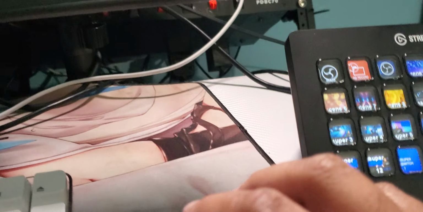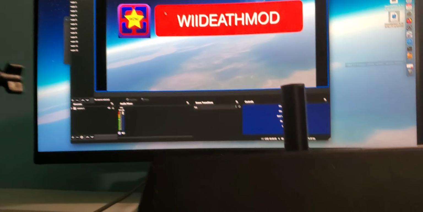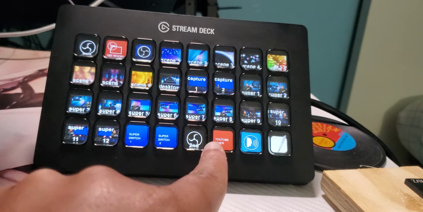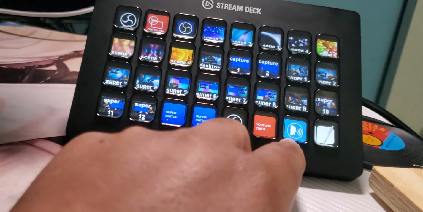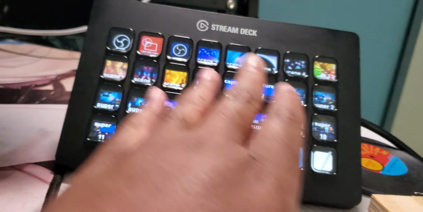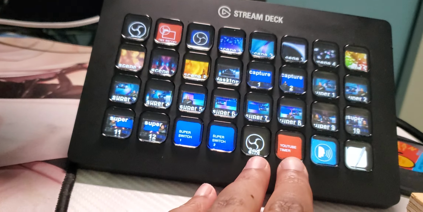Because if I load up OBS, which I'll show you, this is how it looks. So when I press any one of these buttons right here, it would switch to that scene and remove this actual image, and then it would start recording. This is just a timer for times I'm recording stuff, and these are all set to 15 minutes.